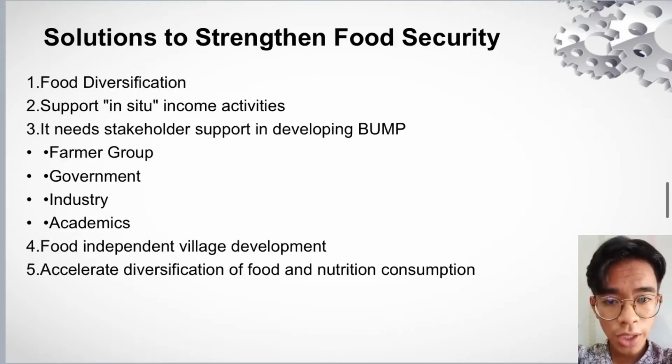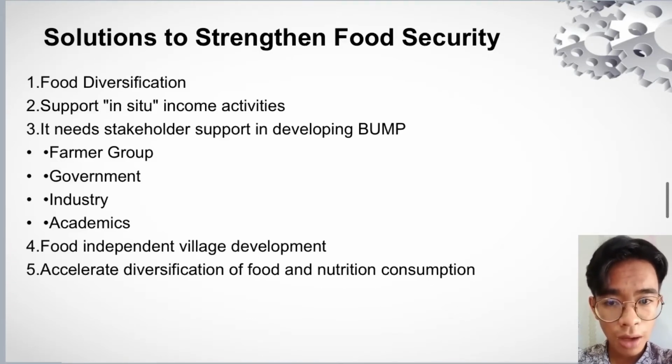Okay, I will try to explain the next material, which is about solutions for strengthened food security. The first solution is food diversification. Food diversification is a process of utilizing and developing a food material so that its provision is increasingly diverse. The full material will be explained in the next slide.